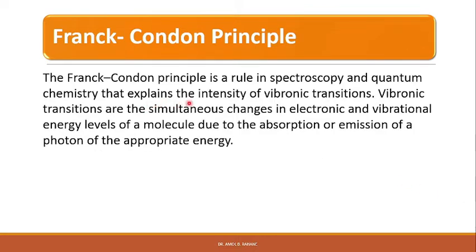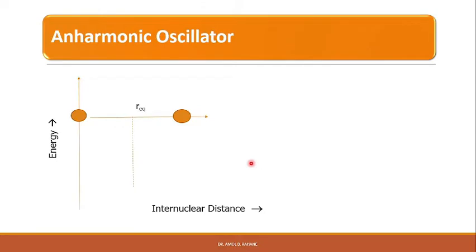So the Franck-Condon principle is a rule in spectroscopy and quantum chemistry that explains the intensity of vibronic transitions. The vibronic transitions are the simultaneous changes in electronic and vibrational energy levels of a molecule due to the absorption or emission of a photon of the appropriate energy.